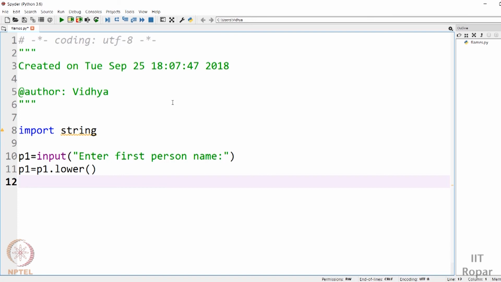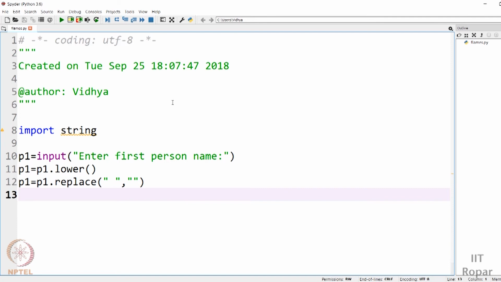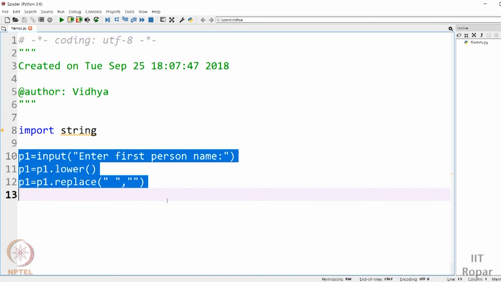For that, we'll use the replace functionality that we had seen. P1 is now P1.replace. What do I want to replace? The space with an empty character, nothing. The space must be trimmed. That's what I want, so I am replacing it. This is just to make sure that the space doesn't cause a problem in the final computation. We have done it for person 1. The same goes for person 2. So let me copy and paste it and do some modifications. Here it's person 2, here it's person 2, here it's person 2, person 2.